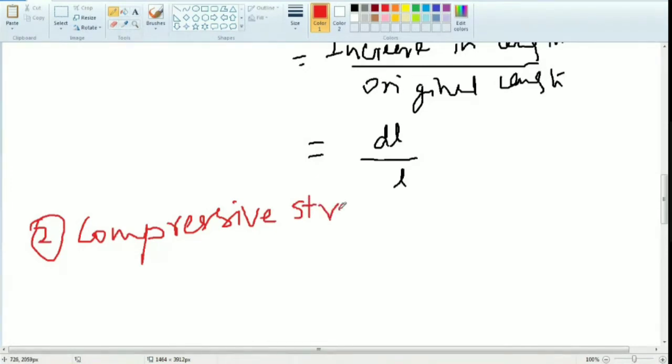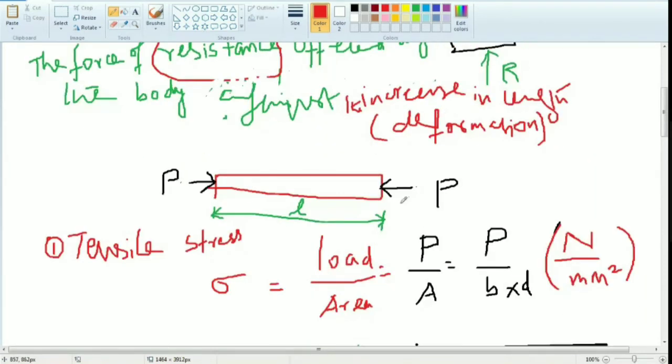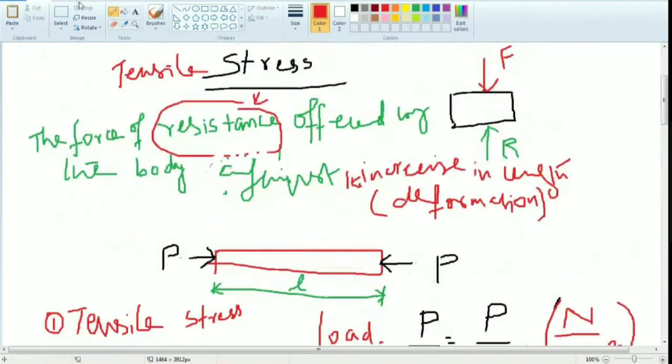One more time I'll tell you. Simultaneously note it down in the notebook, otherwise it will create a problem at exam time. Compressive stress. So here does the length increase or decrease? Decrease. So what is the definition of compressive stress? The force of resistance offered by the body against decrease in length. That's all.